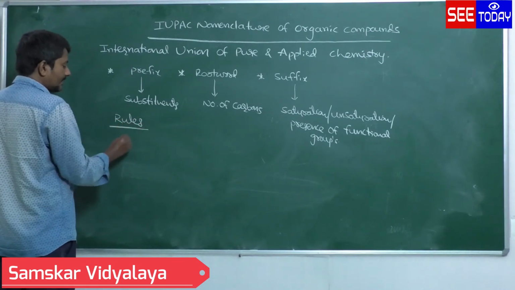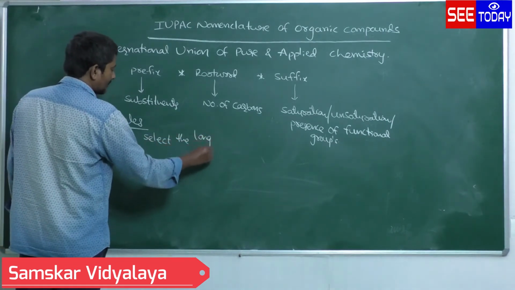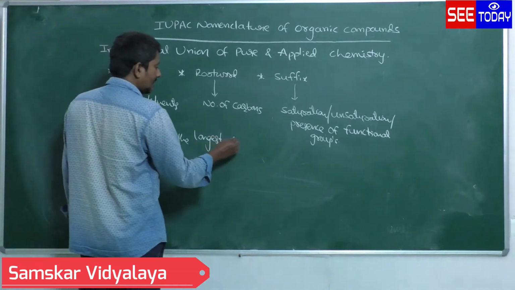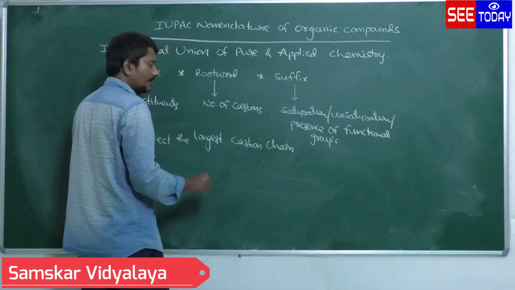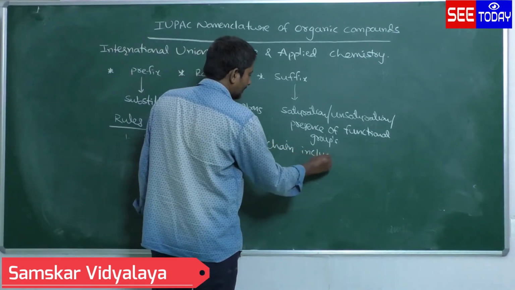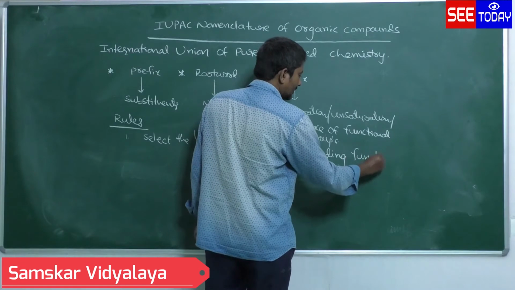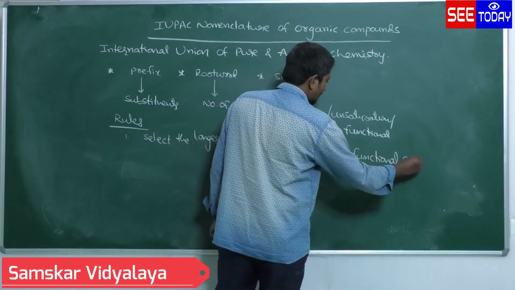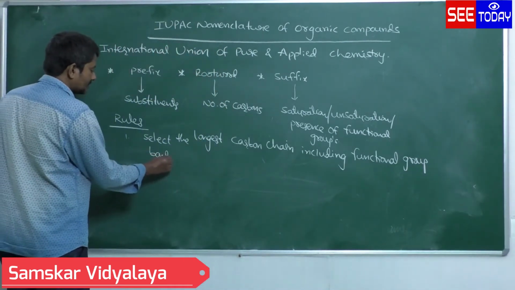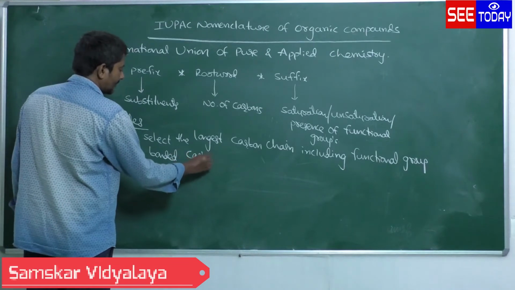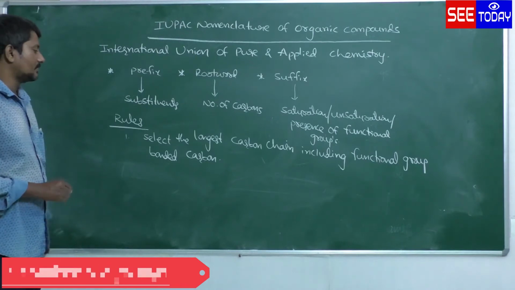Rules. First rule: select the longest carbon chain, including the functional group bonded carbon. This is the first rule. What is the first rule? Select the longest carbon chain including functional group bonded carbon.